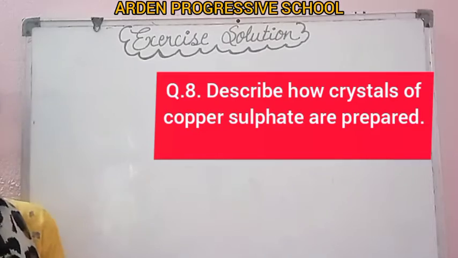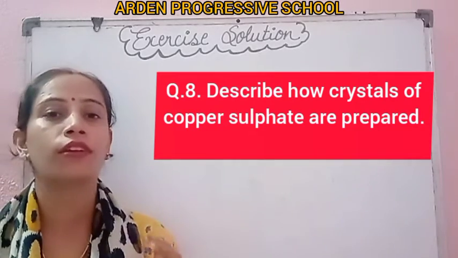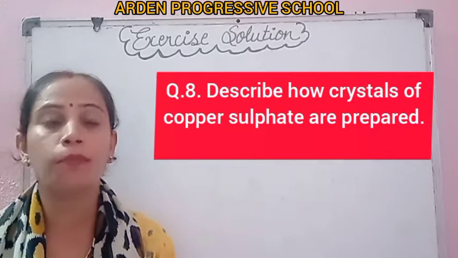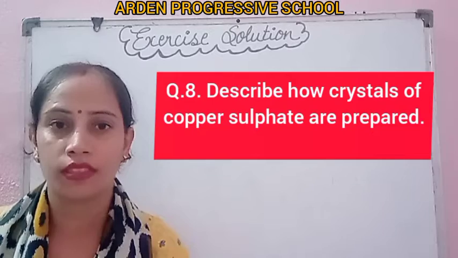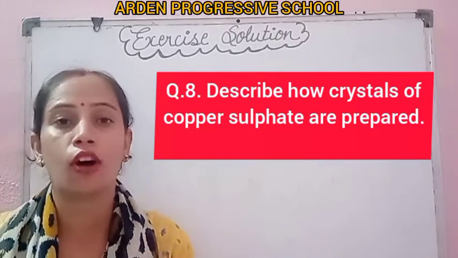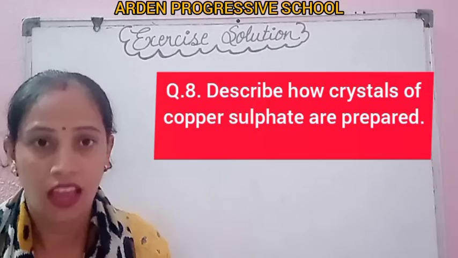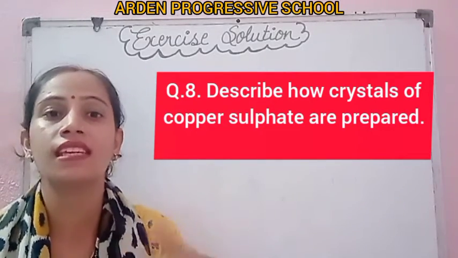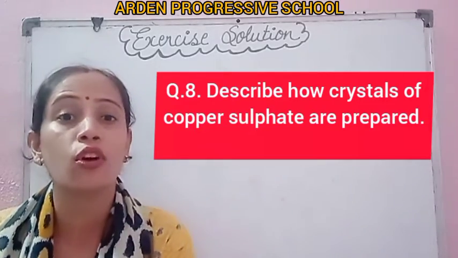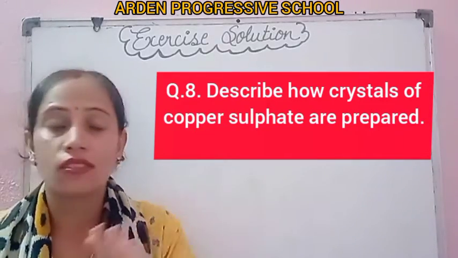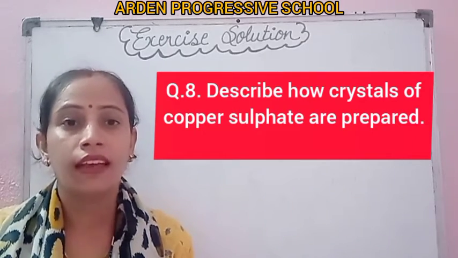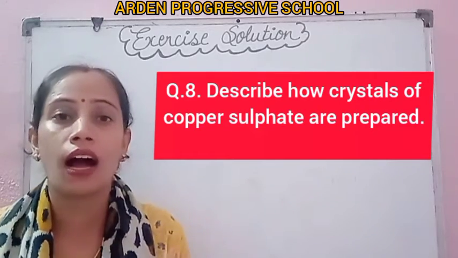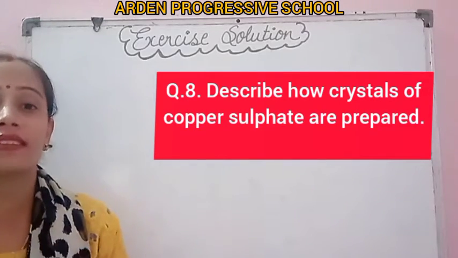Students, this is a little experiment. I have already told you that the process of obtaining substances in their pure solid form is known as crystallization. We have also discussed salt. That salt we get from sea water is not in its pure form. We will get pure salt after some processes. So how do we obtain pure crystals?